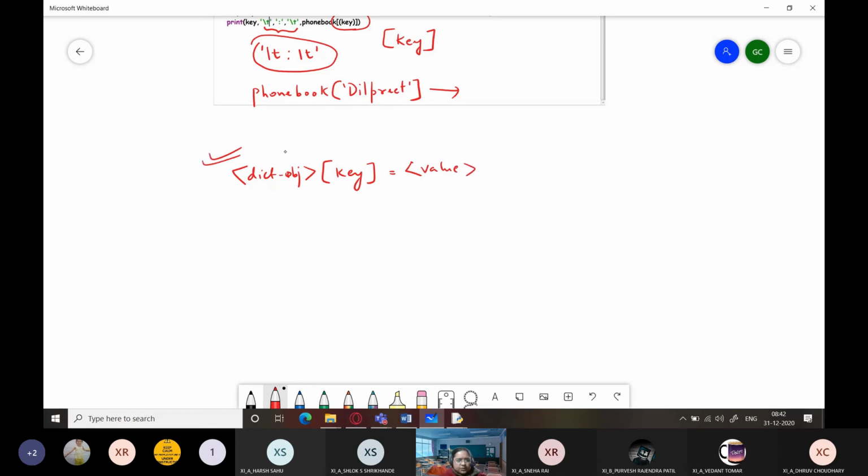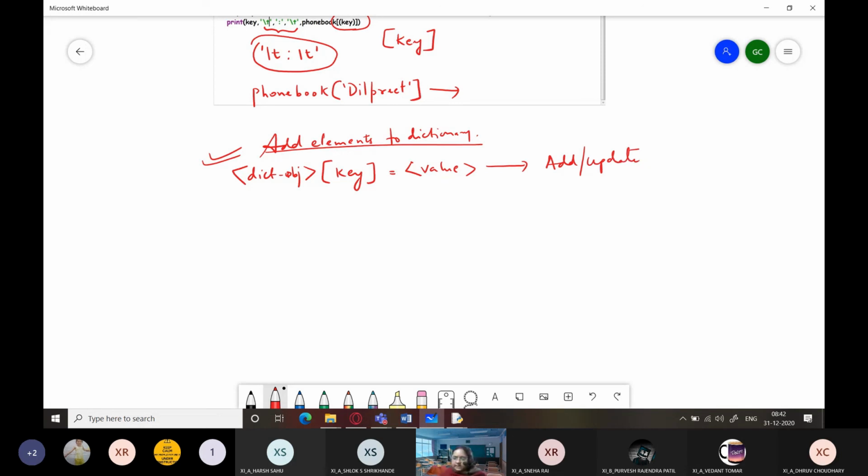So this is the way in which you can add elements to dictionary. We don't have any append function over here. We don't have any extend function over here. This is the only way through which you can add as well as update values.